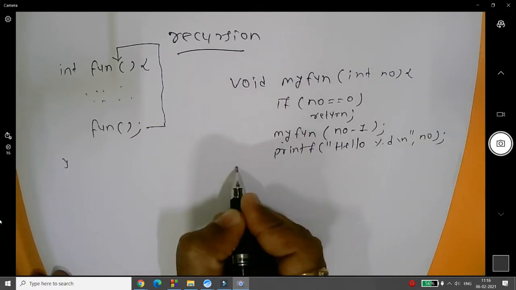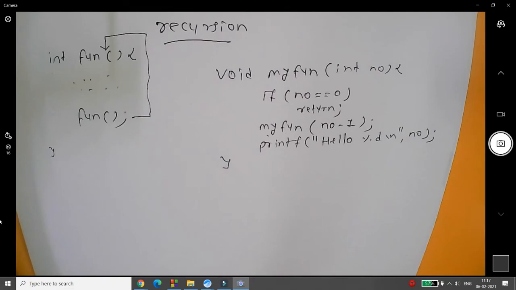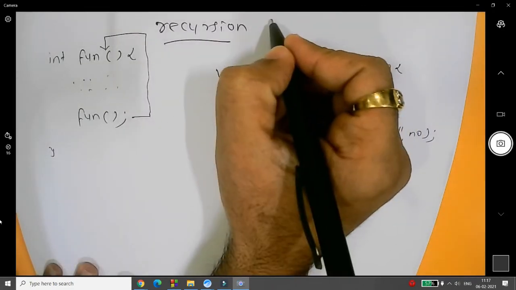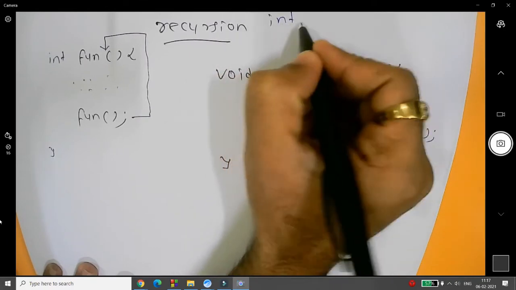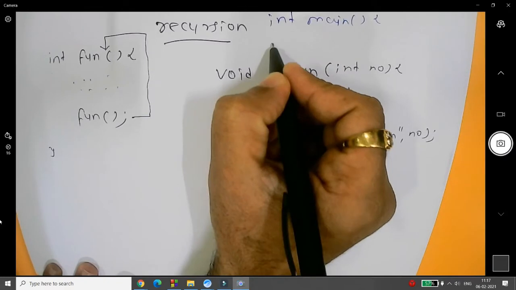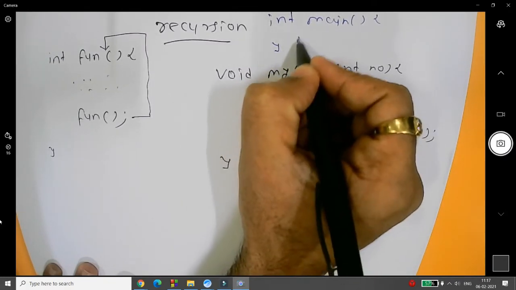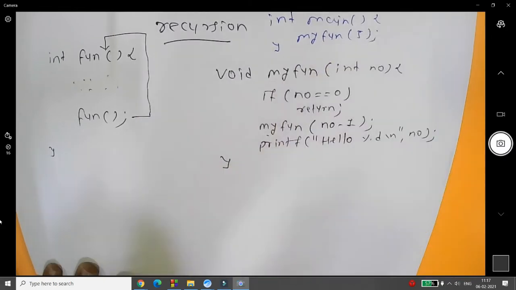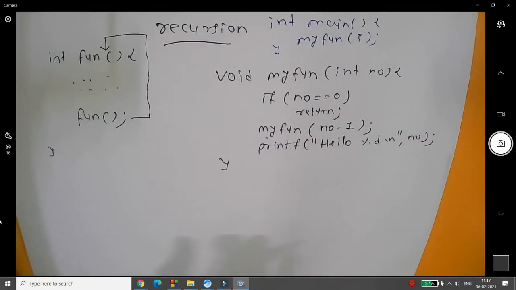This is a very simple function. For example, this is my main, that is int main, and I'm just calling myFunction and passing the value 5. Now trace how this program will work.